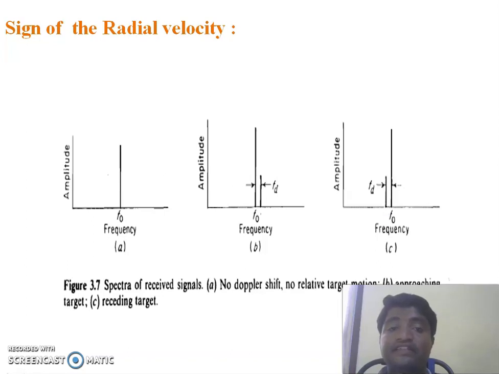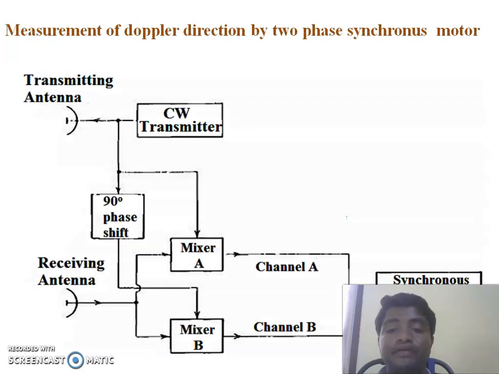Whether the target is approaching or receding can be understood by connecting the mixer A output and mixer B output to the synchronous motor. We have two mixers, mixer A and mixer B. By connecting these two signals to the synchronous servo motor, the direction of running of the synchronous motor will indicate whether the target is approaching or receding.